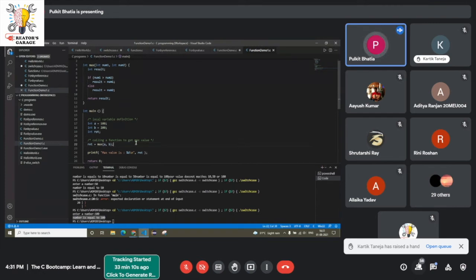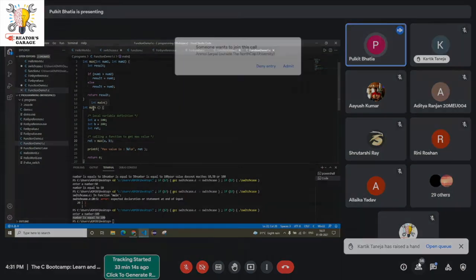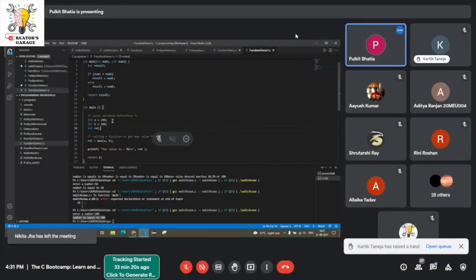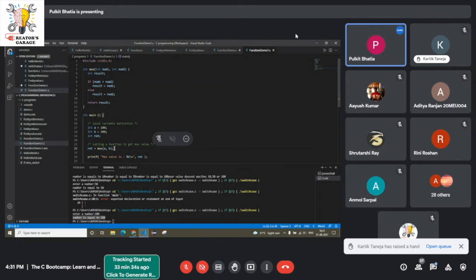So now what happens is when I run this code, the compiler comes down to the main function. It sees that three variables are being declared, two are being initialized. Now, when it comes to this line, ret is equal to max a and b, the cursor or the compiler goes back to this function.